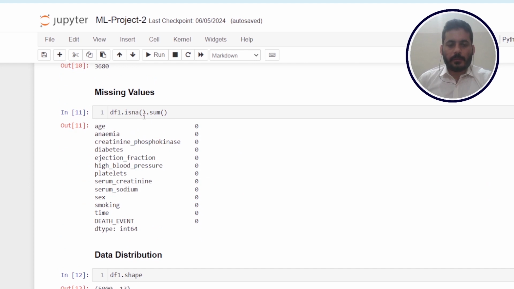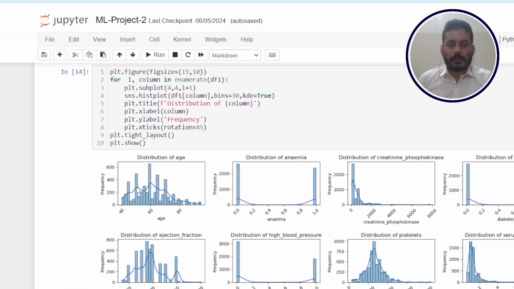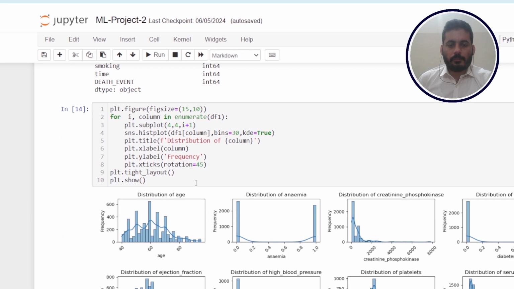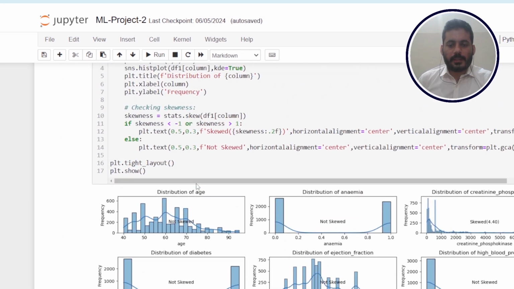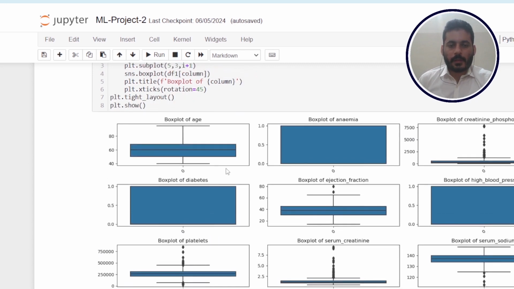Afterwards, we handled the missing values. So here is the distribution plot for all the numerical features. We performed the stats.skew test. If skewness is less than -1 or greater than 1, then the feature will be shown as skewed with its magnitude, or else it will be shown that the feature is not skewed.